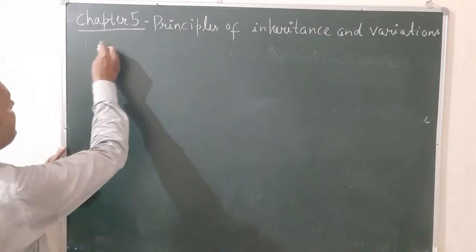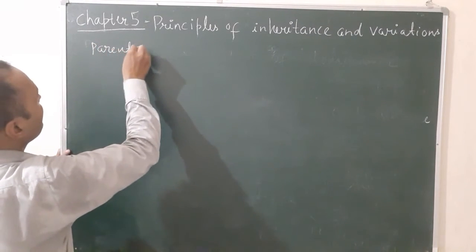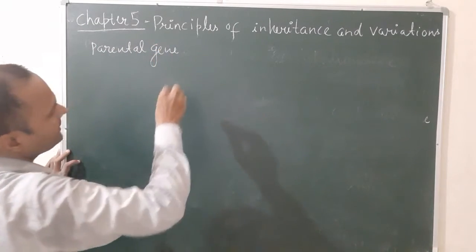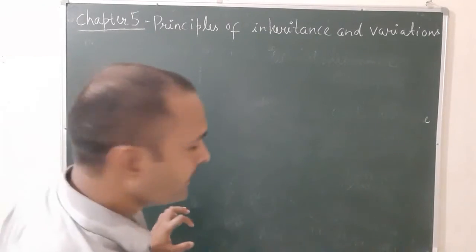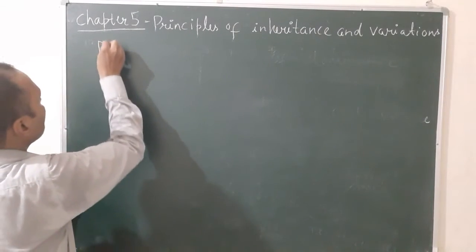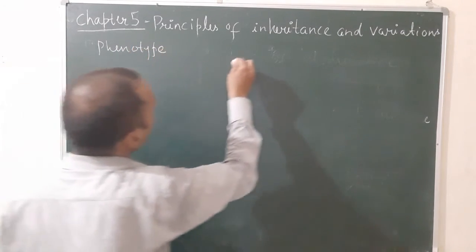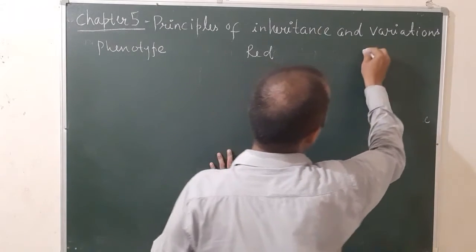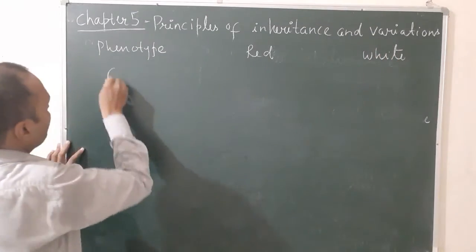Okay, so let's see again the parental generation. As you can see, phenotype. There are two varieties of Mirabilis jalapa. The first one is known as red, and the other one is white. Okay, genotype.